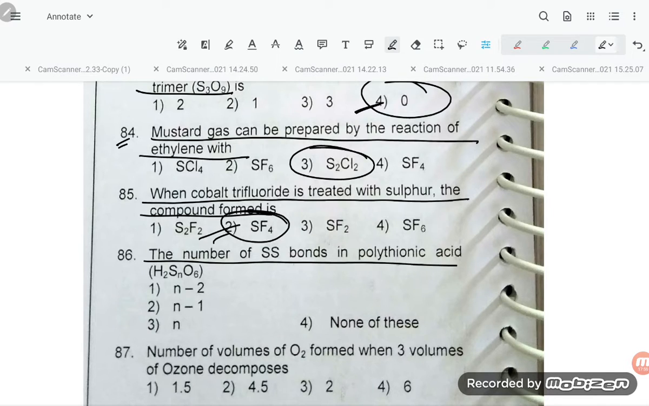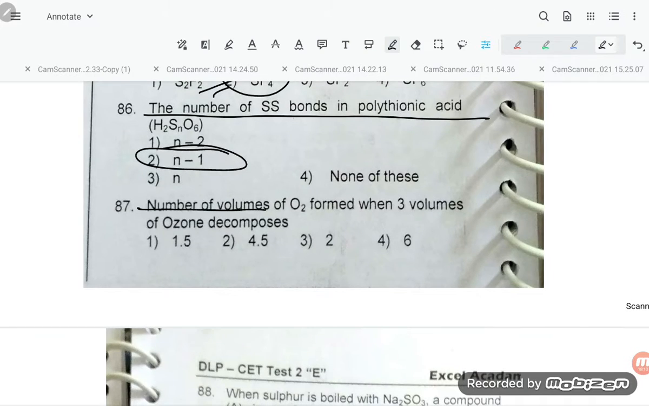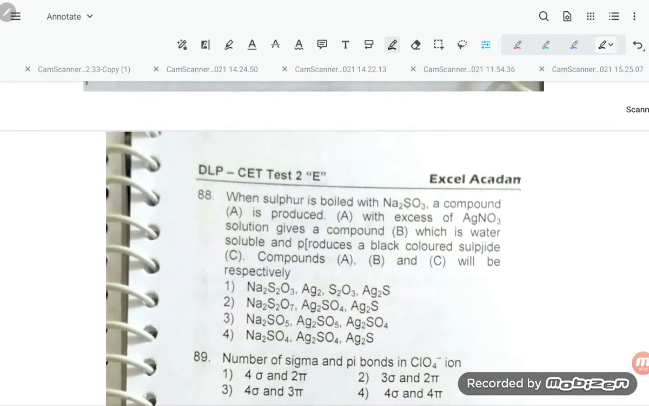Okay. The number of S-S bonds in polythionic acid H2SnO6 is how much? That is n-1. Number of volume of O2 formed when 3 volume of ozone is decomposed. Okay, they are saying, students, the number of volume of O2 formed when 3 volume of ozone is decomposed. So it gives 4.5.